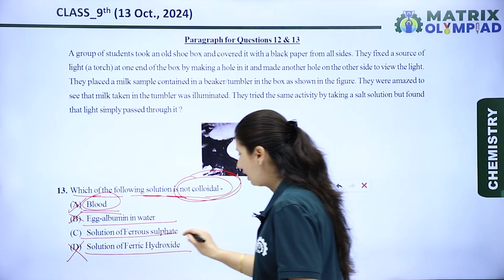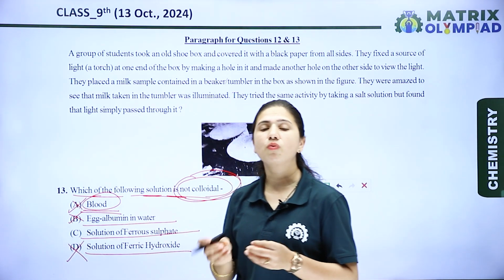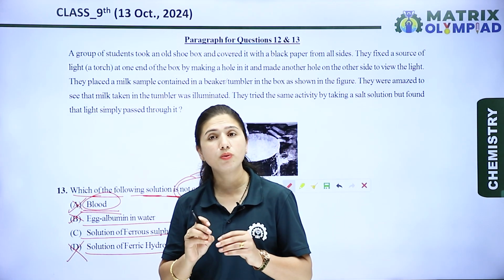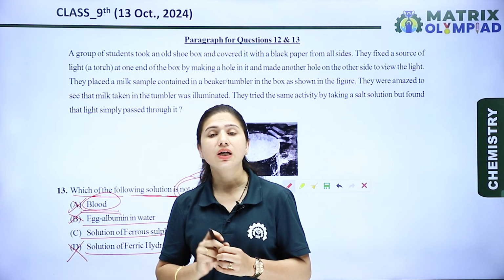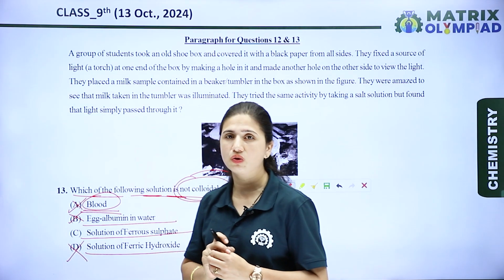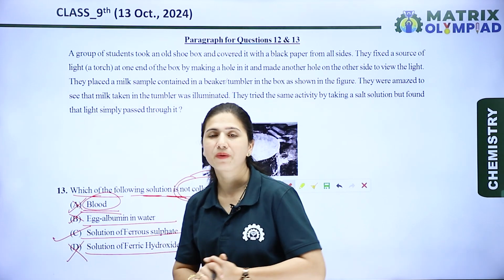Now let's see the next one. C, solution of ferrous sulfate. When we dissolve ferrous sulfate in water, it forms a homogeneous mixture, and because of that homogeneous mixture it is a true solution, not a colloidal solution. So option C is the right option for this question.